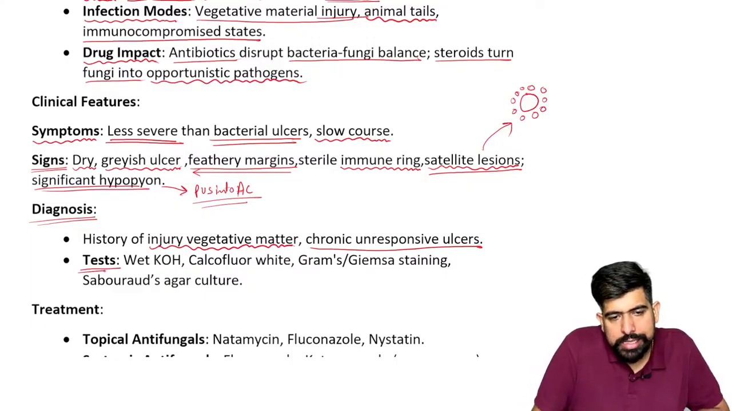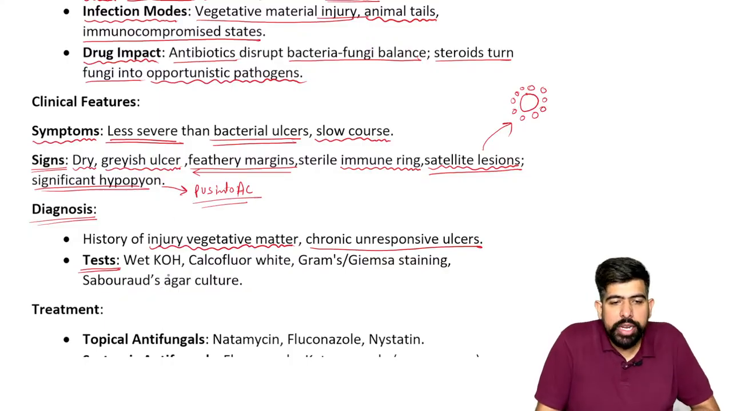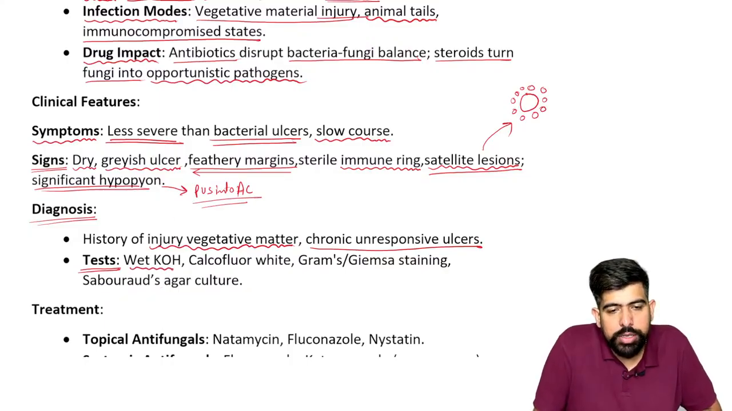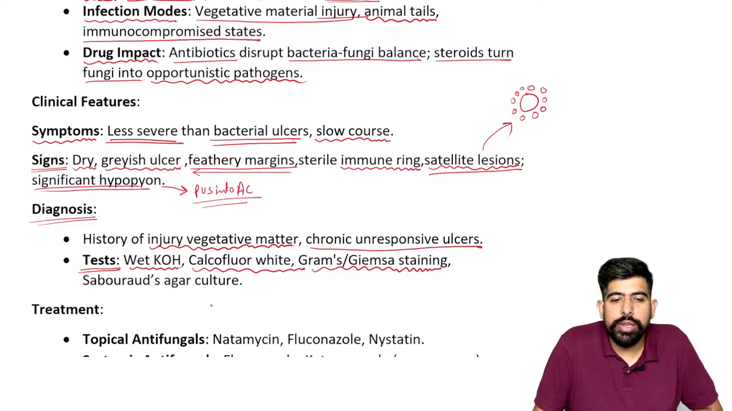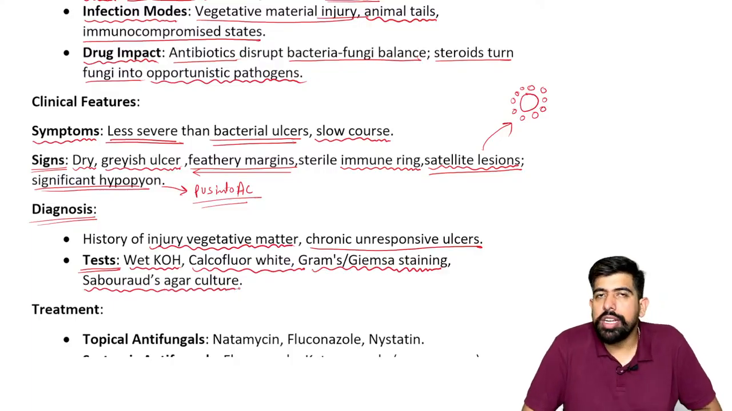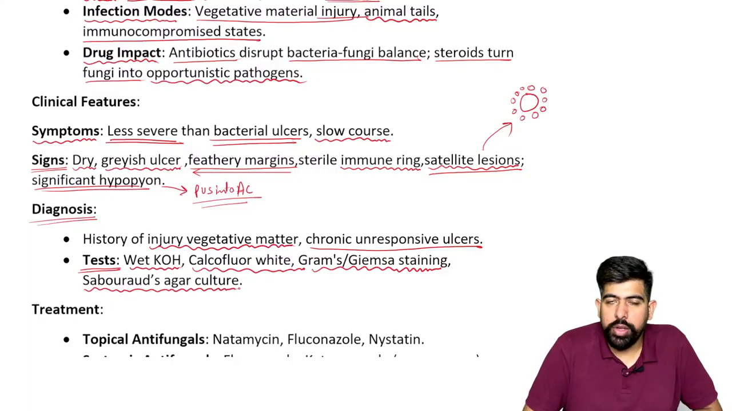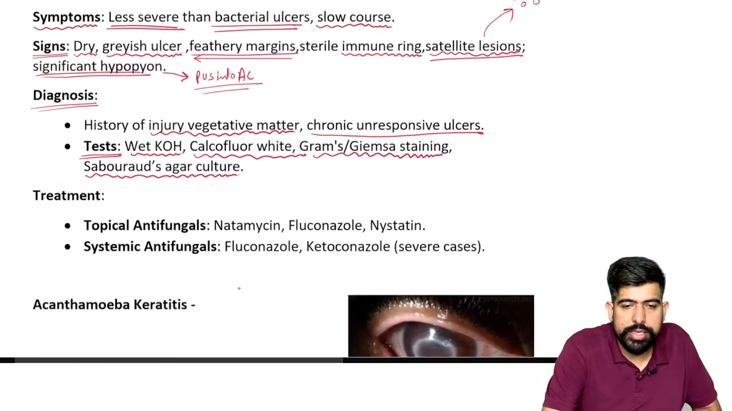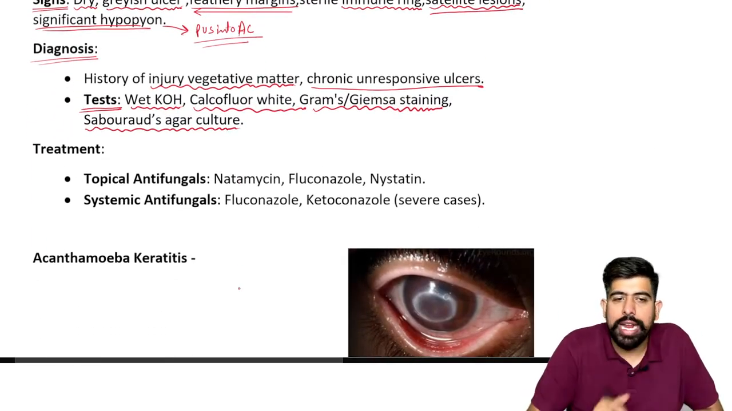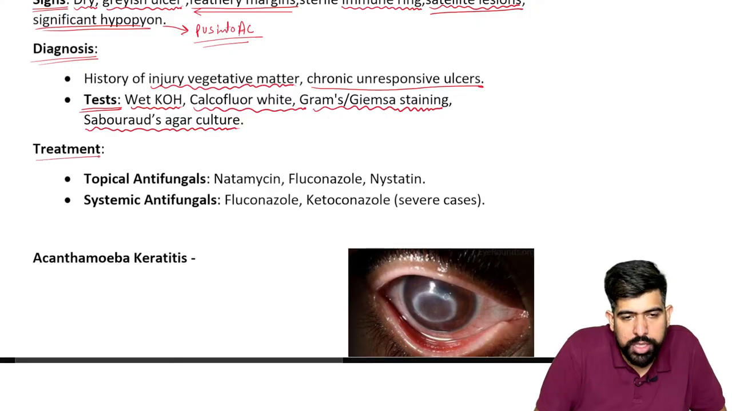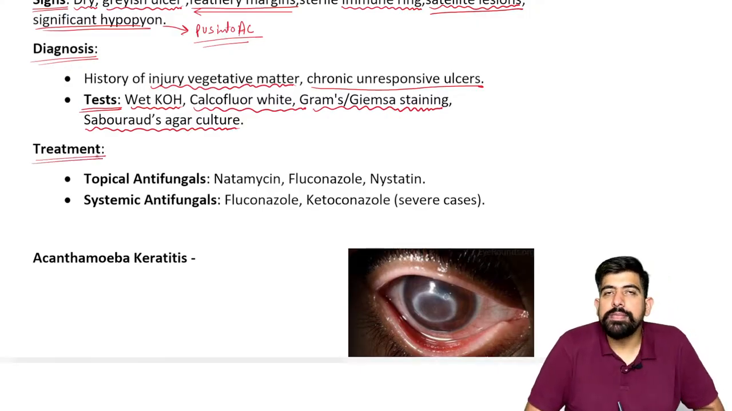Now, what tests can we do? We can do the wet KOH mount. Also, we can do calcofluor white or Gram and Giemsa staining. And we can also do the culture, which is the Sabouraud's agar culture, for the growth of this fungus. Now that we have the diagnosis, we come to the treatment part.